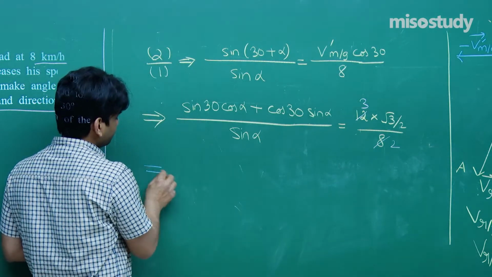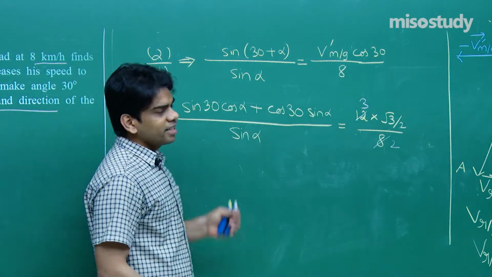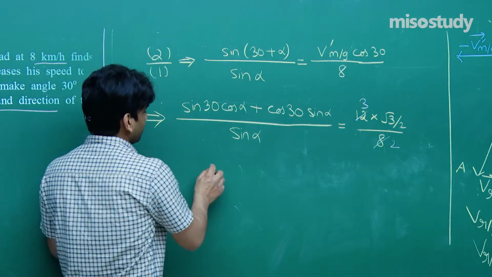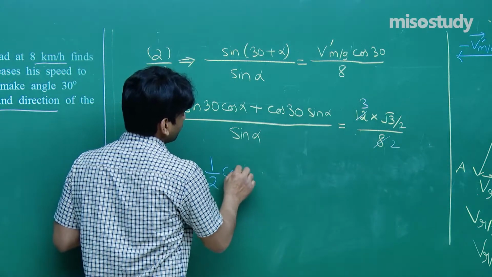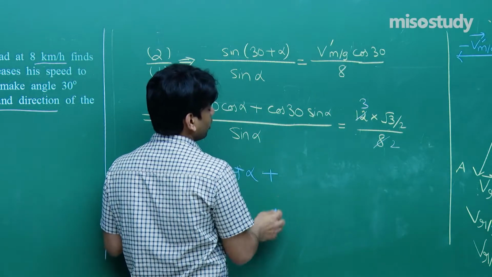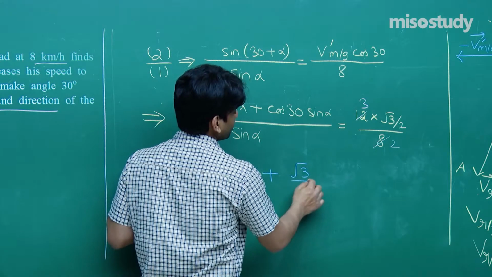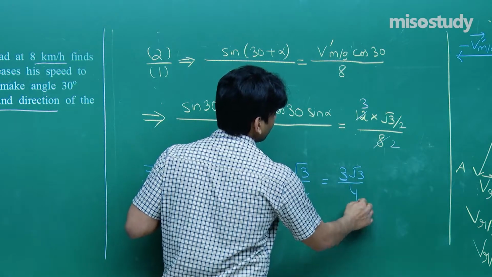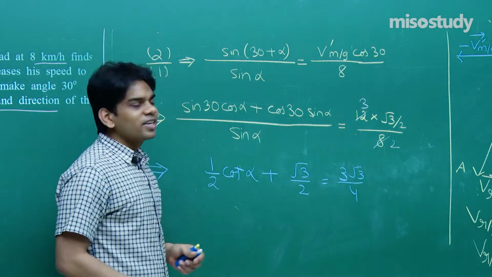And here you see sine 30, 1 by 2, cos alpha by sine alpha, you get cot alpha. So 1 by 2 cot alpha. Now sine alpha will be cancelled out, plus cos 30 is root 3 by 2 is equal to 3 root 3 by 4. Now you see easily we can solve this.